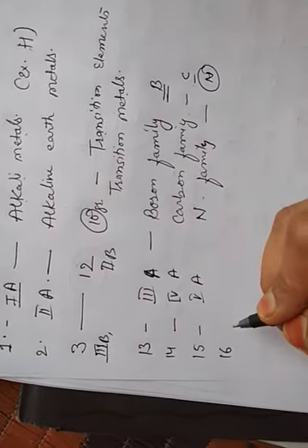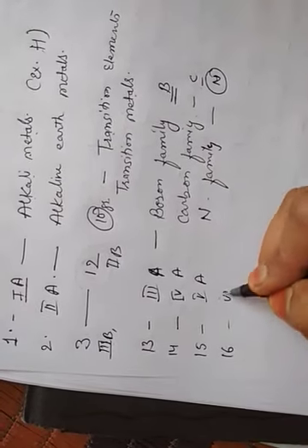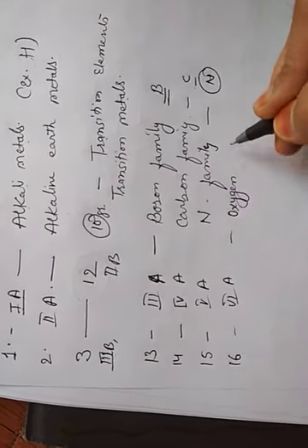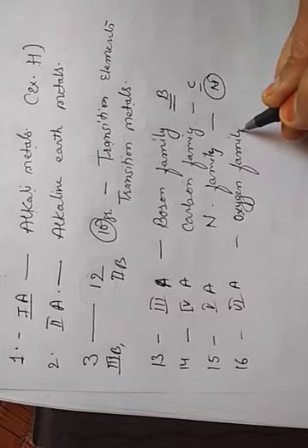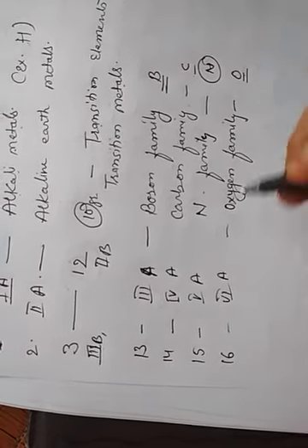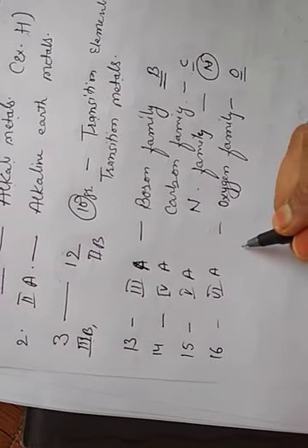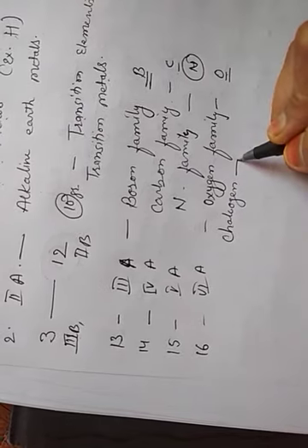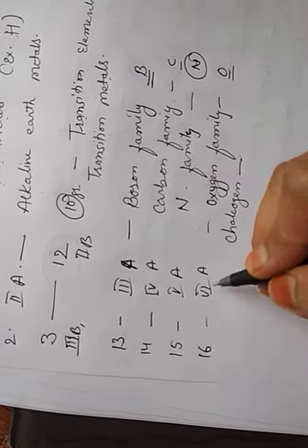Then the 16th is the 6th A group, that is called the oxygen family, because oxygen is the starting element of this group. These group elements are also known as chalcogens because they belong to the 6th A group.